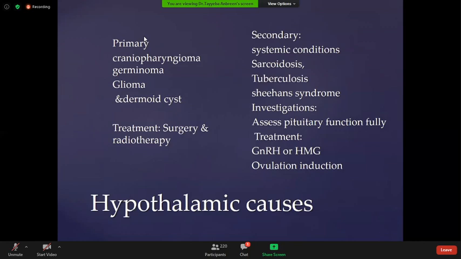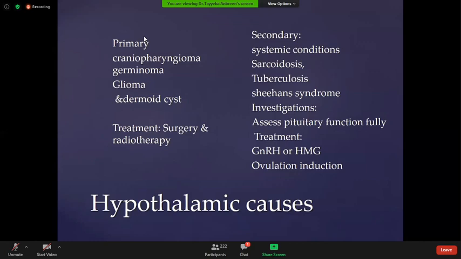Investigation: you have to assess the pituitary function fully by advising or prescribing all hormones to the patient. Treatment: for fertility treatment or for gynecological treatment, you should prescribe your patient GnRH, which mimics the hormone secreted by the hypothalamus, or HMG, the human menopausal gonadotropin. It depends what the patient needs.